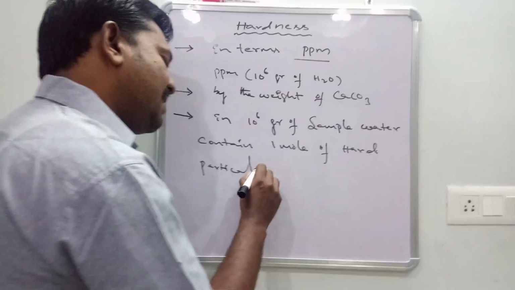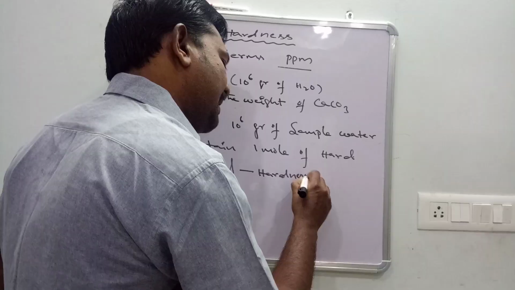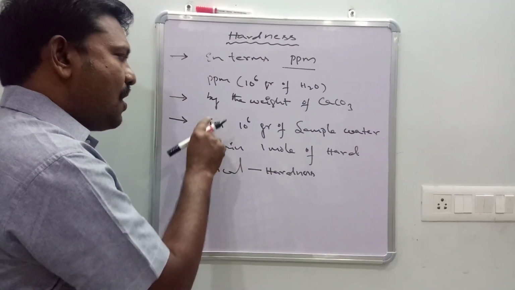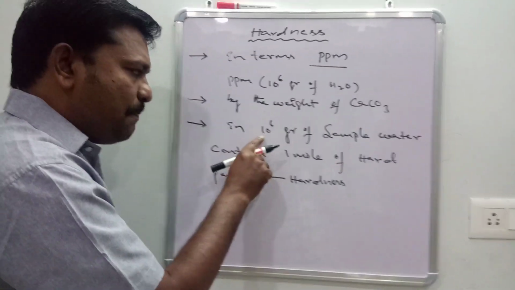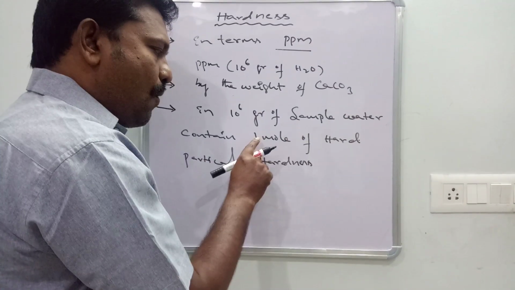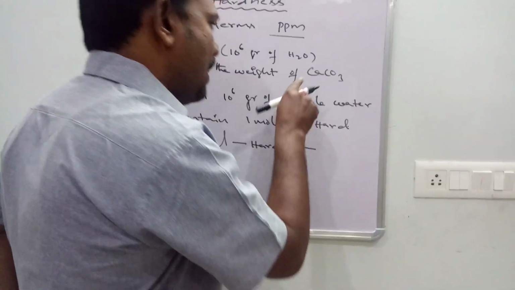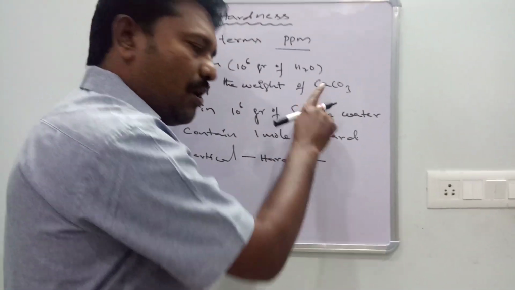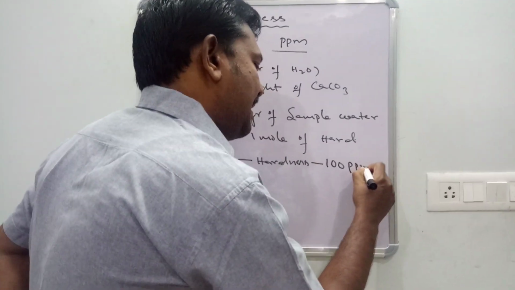Then its hardness is in the 5 points I told. In point number 2, hardness is measured by the weight of CaCO3. In 10 power 6 grams of sample water, if 1 mole of hard particle is there, then its hardness is 1 mole of CaCO3. 1 mole of CaCO3 means 100, then its hardness is 100 ppm.